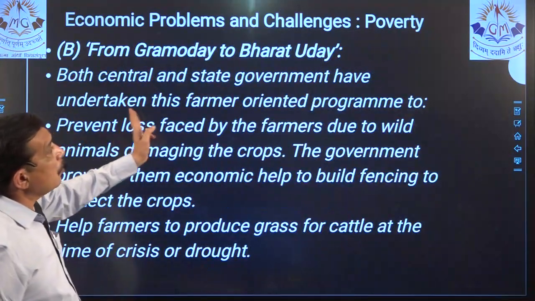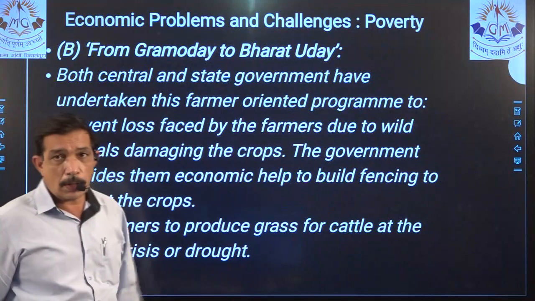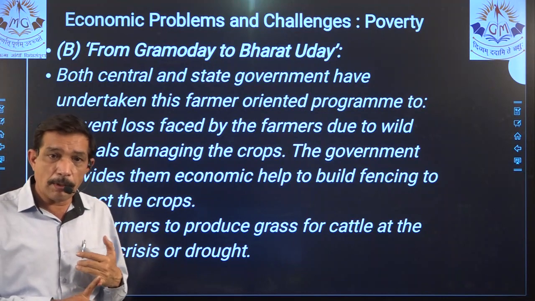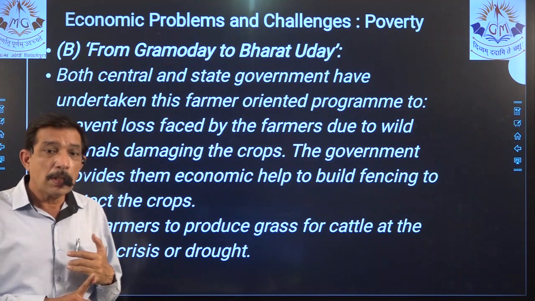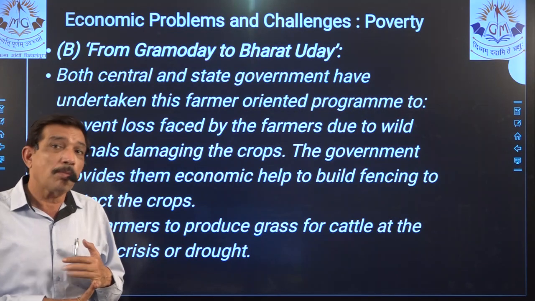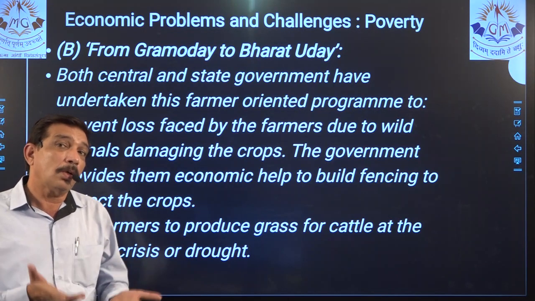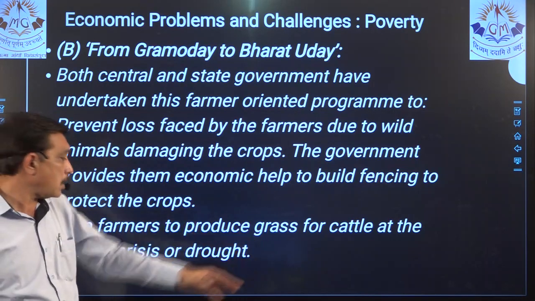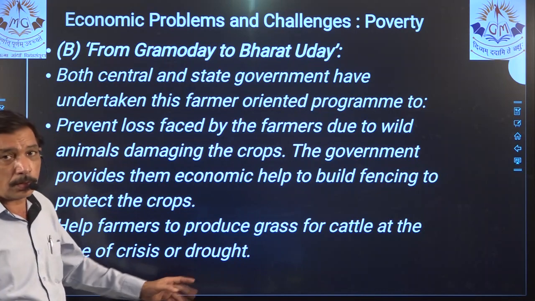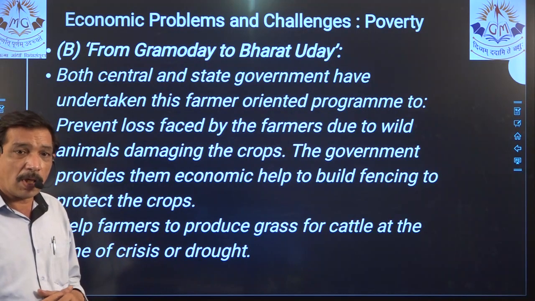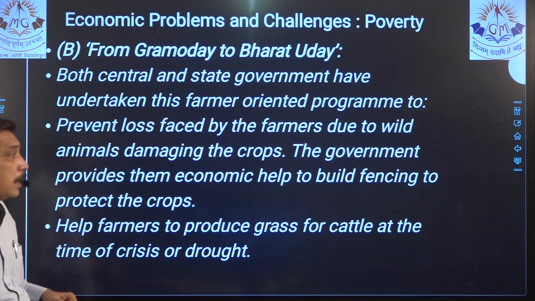This is Gramoday se Bharatoday, right? This is not only social security. Yes, it is self-employment also. Yes, because people voluntarily go to work over there, right? And they get the produce grass for the time of crisis or that, right? So this is a two-way program which works in lots of other schemes.